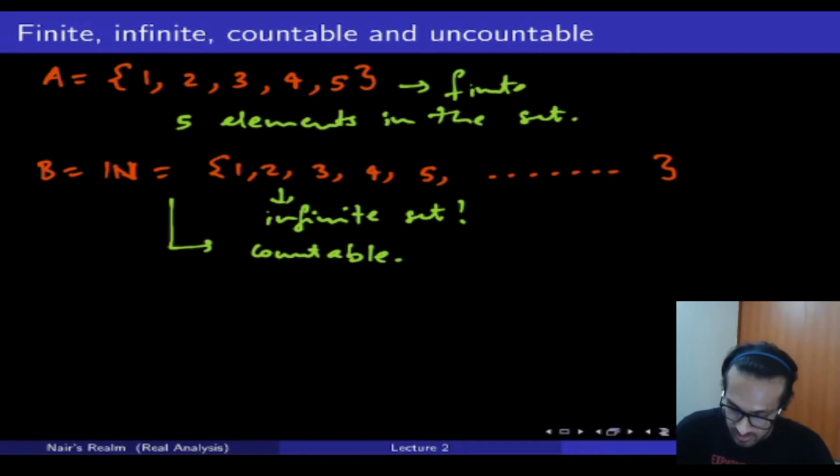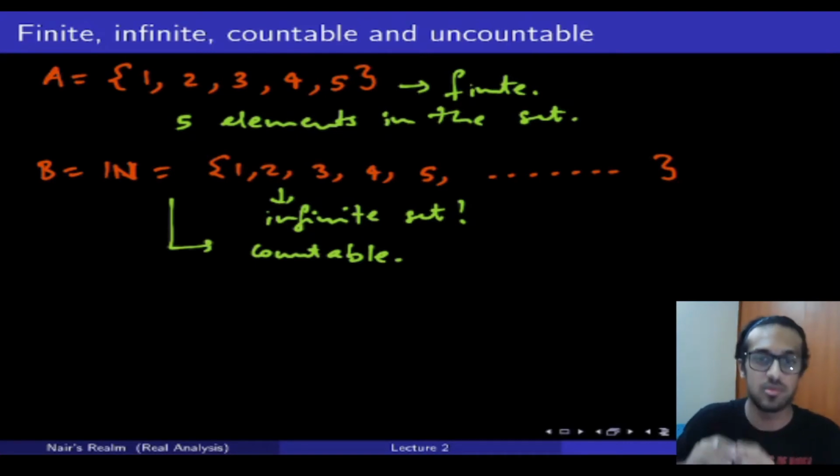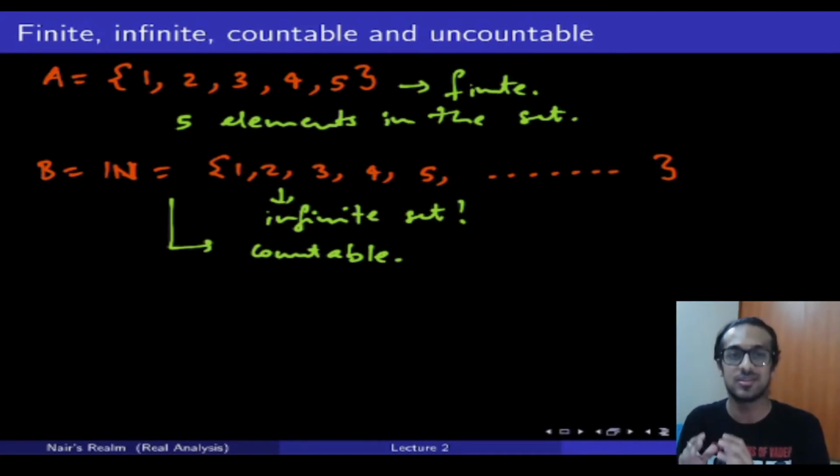Now, set A is a finite set. In terms of set A, we don't need to talk about countability per se, right? Because it is finite, we know it ends, so we're not bothered about it being countable or uncountable. It's obviously a subset, you could say, of some sense of countable. Like we know the order, we know it ends, and it's finite.